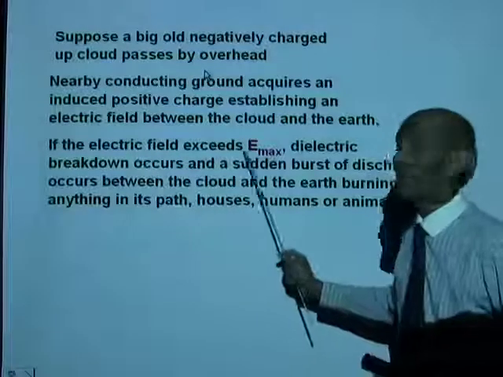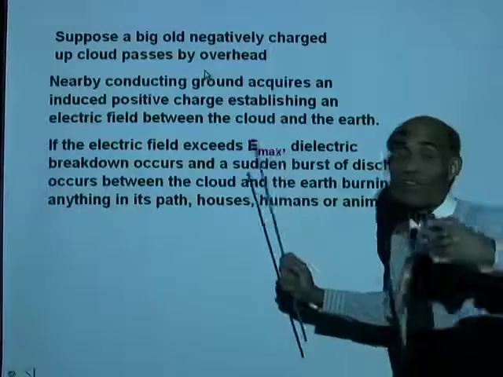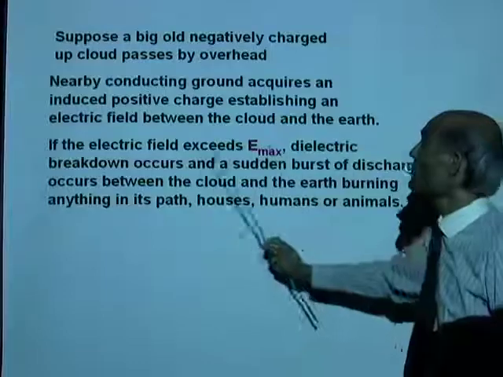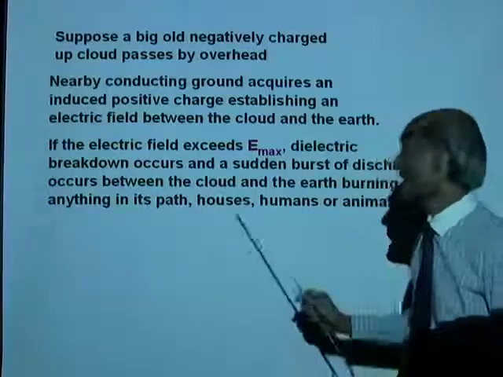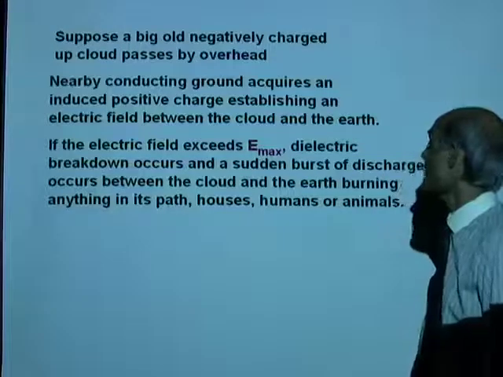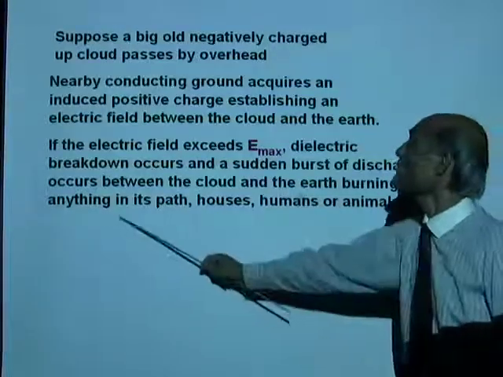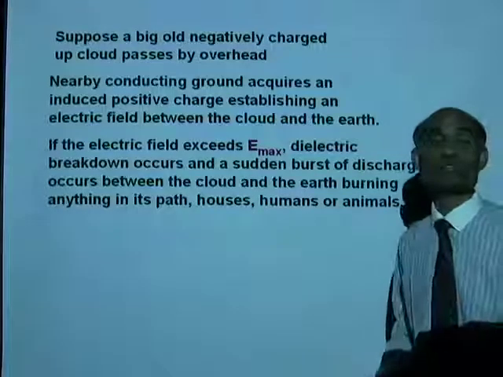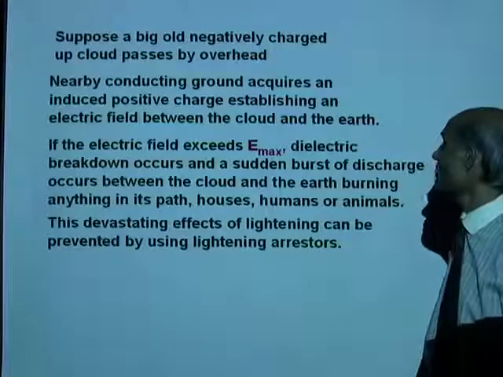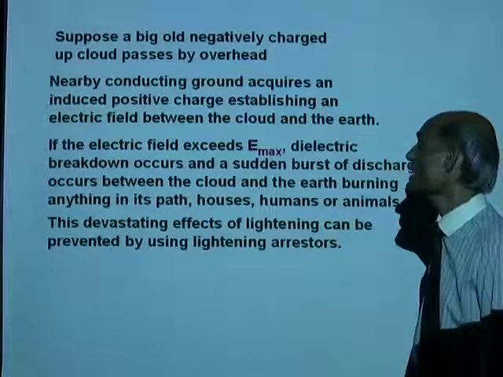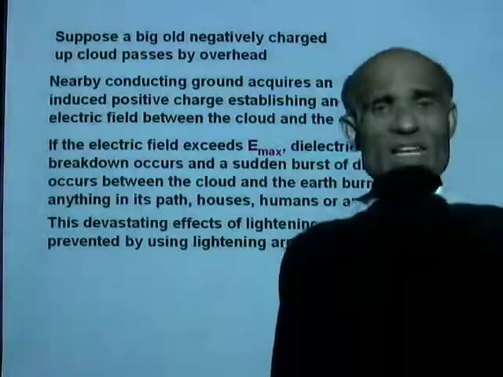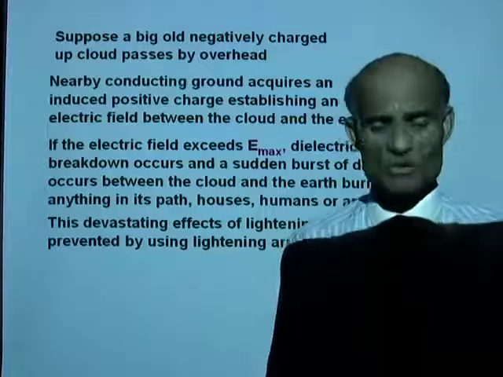If the electric field exceeds the E max, that is the maximum electric field before dielectric breakdown, then dielectric breakdown occurs and a sudden burst of discharge occurs between the cloud and the earth, burning anything in its path, houses, humans, or anything. Now, this devastating effect of lightning can be prevented by using lightning arresters. Now, what is a lightning arrestor? Have you seen one of those?